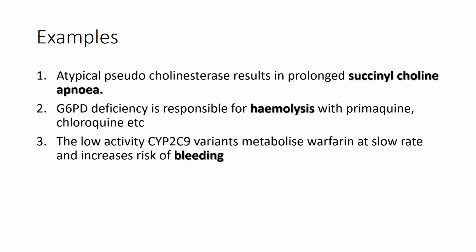Okay, examples for pharmacogenetics. I'll tell you some in the first chapter. You will be studying about atypical pseudocholinesterase in the first chapter in ANS. Usually in our body there is pseudocholinesterase in very small amounts. Some patients will not have this pseudocholinesterase; instead there will be atypical pseudocholinesterase. This enzyme is required for metabolizing a drug named succinylcholine. If succinylcholine is given to such patients, it will result in succinylcholine apnea. So, atypical pseudocholinesterase will result in prolonged succinylcholine apnea.